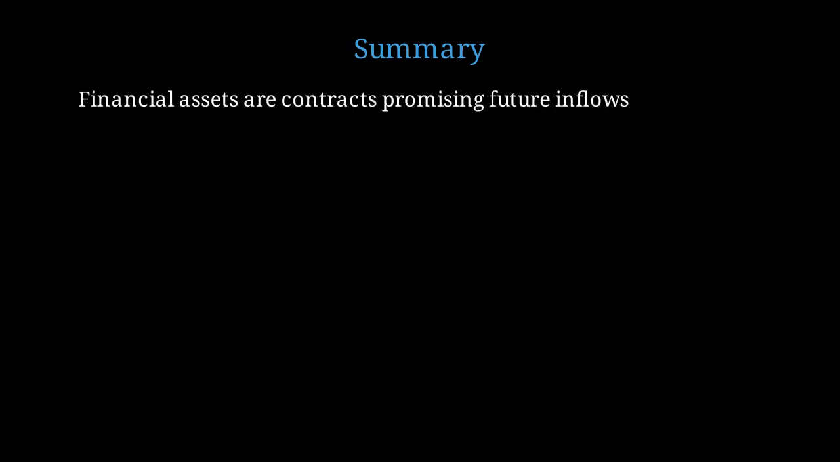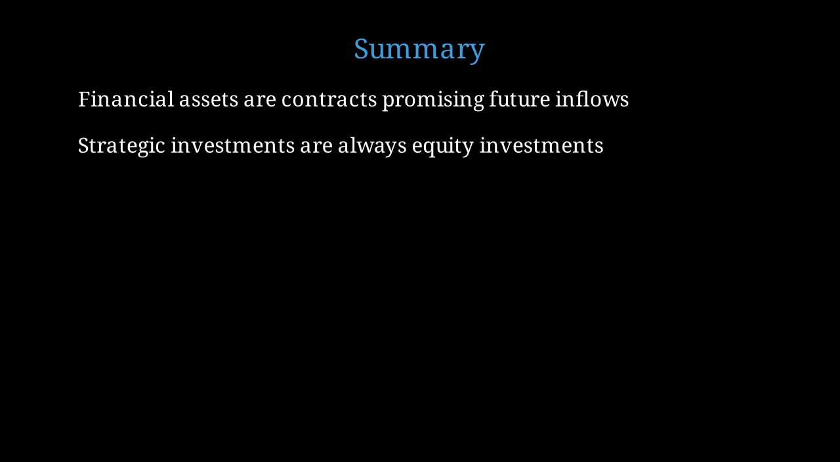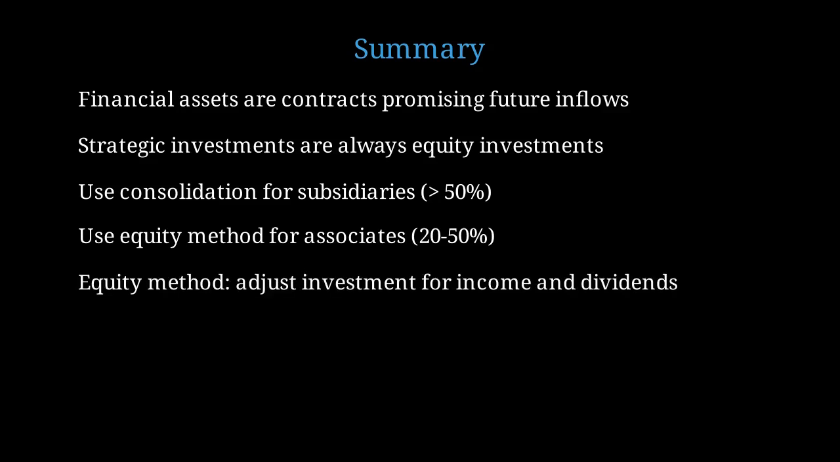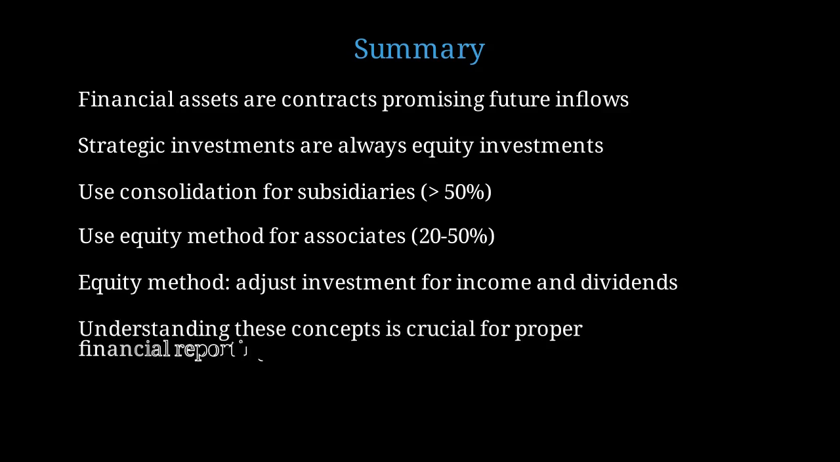Let's review the key concepts about financial assets and strategic investments. Financial assets are contracts that promise future cash or other economic inflows to the holder. Strategic investments are always equity investments because you need ownership to exercise control or influence. For subsidiaries where you have control with more than 50% ownership, use consolidation accounting. For associates where you have significant influence with 20 to 50% ownership, use the equity method. Under the equity method, increase the investment account for your share of income and decrease it for dividends received. Mastering financial assets and strategic investments is essential for accurate financial reporting and analysis.